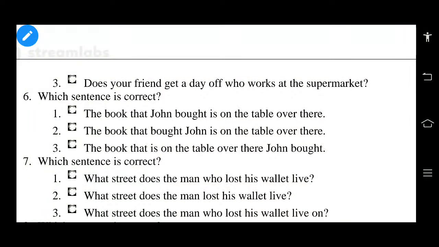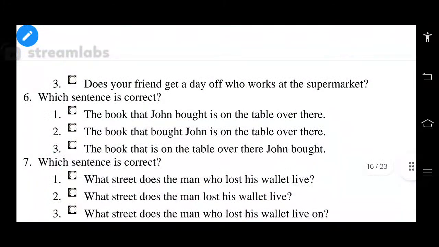The book that bought John is on the table over there. The book that is on the table over there, John bought. Now out of these three sentences, sixth question, we are talking about which is correct, why it's a correct answer, why it is not a correct answer. The book that John bought is right. The book, that's it, correct. First one is the correct one.